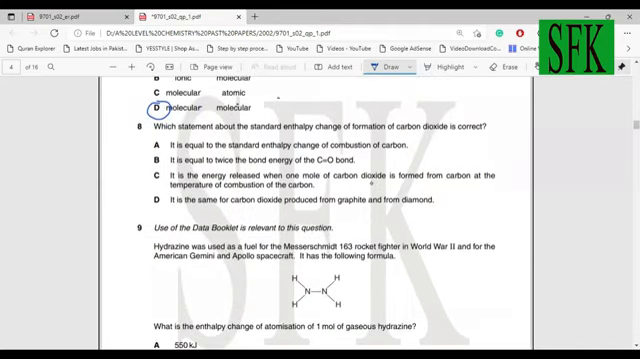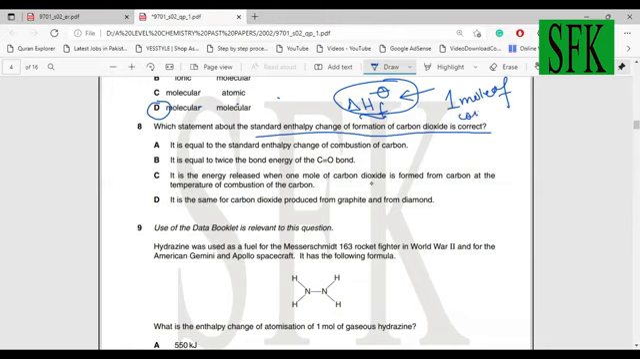Then question 8. Which statement about the standard enthalpy change of formation of carbon dioxide is correct? All right, so we've got standard enthalpy change of formation. If you guys quickly review what formation was, it was the enthalpy change when 1 mole of a compound was produced, right?